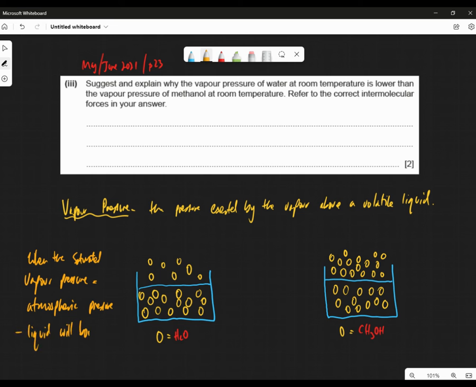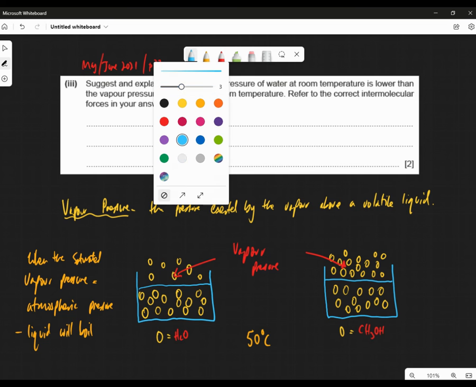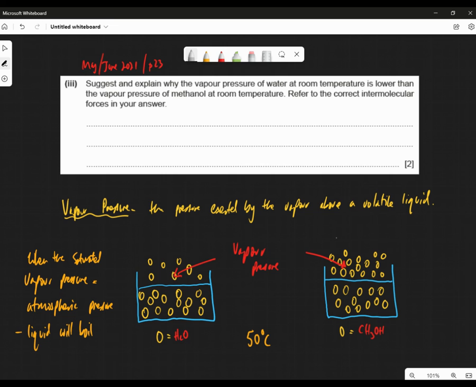Liquid will boil. So let's say, I don't know what temperature should we call this? Let's call this 50 degrees C. So at 50 degrees C, water has fewer particles above it than methanol does. Now these particles here are the water molecules, and these particles here are the methanol particles, but they exert a pressure, and that's known as vapor pressure. So which one is closer? Looking at these two pictures, which one do you reckon has the highest vapor pressure at the moment? Well, it's going to obviously be this one, isn't it?